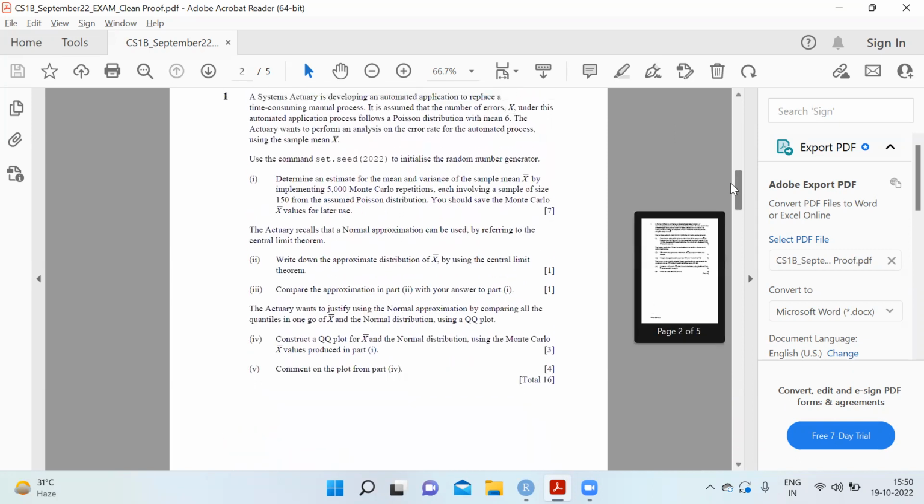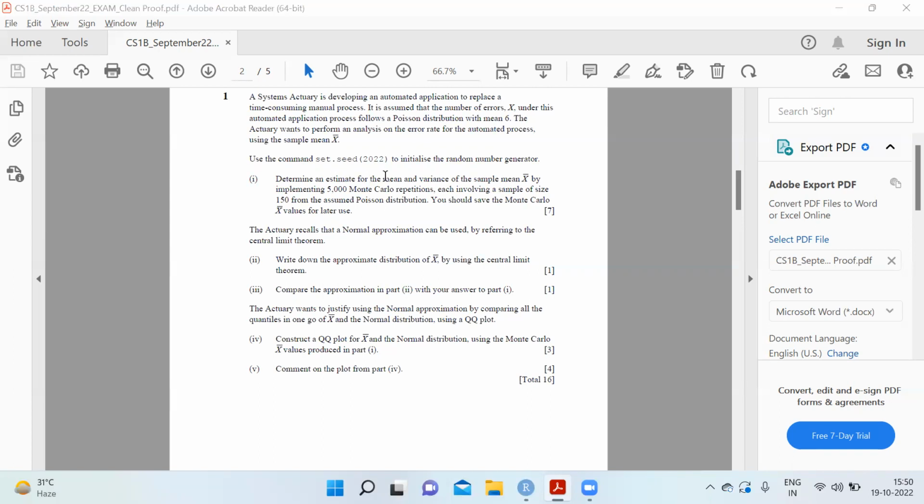Let's start with the first question. A systems actuary is developing an automated application to replace a time-consuming manual process. It is assumed that the number of errors X under this automated application process follows a Poisson distribution with mean 6. The actuary wants to perform an analysis on the error rate for the automated process using the sample mean X bar. Use the command set.seed(2022) to initialize the random number generator.